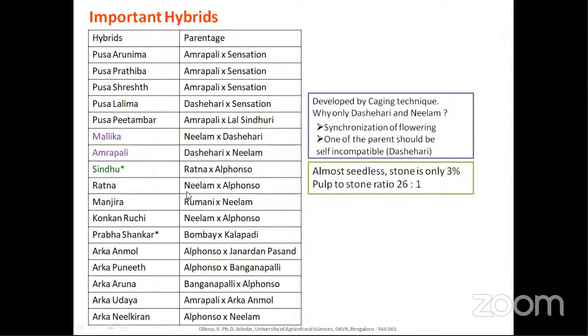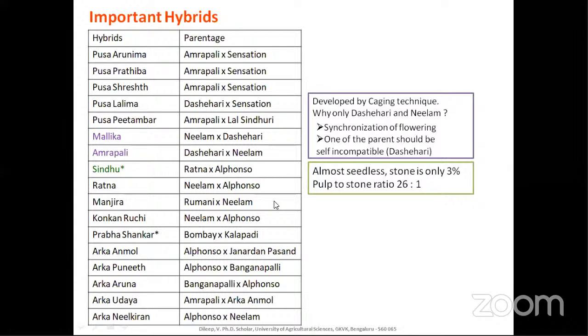You can also use code words. That is, I used to remember Ratna as RNA, that is Ratna, Neelam into Alfonso. Please select the ones which you are familiar with and which are comfortable to you. You cannot make code words for all the things, but for at least some varieties you can use short forms, and the parentage of hybrids can be remembered.